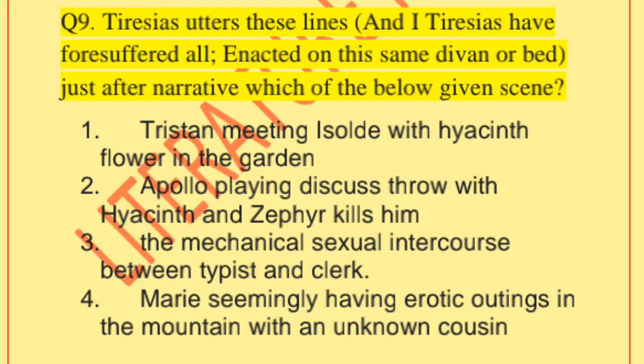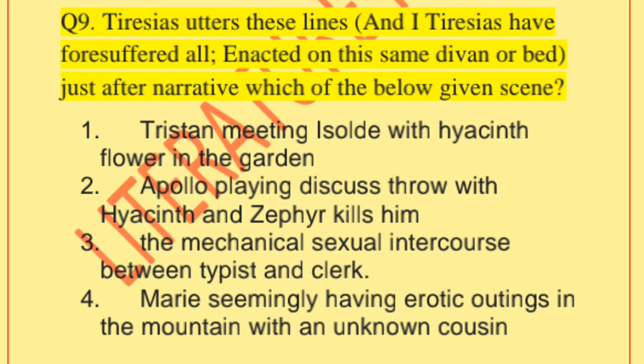Tiresias utters these lines: "And I Tiresias have foresuffered all, enacted on this same divan or bed," just after a narrative. Which of the below given scenes does Tiresias want to describe through these words? For which scene does Tiresias utter these lines?